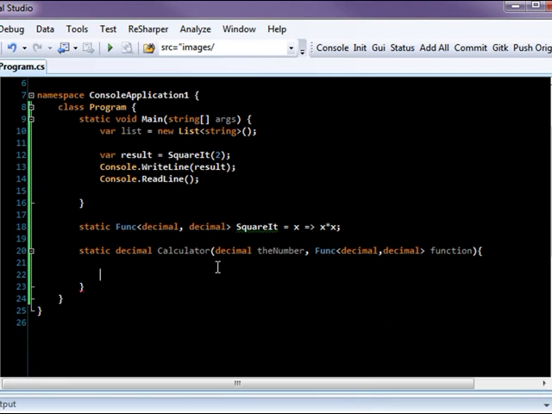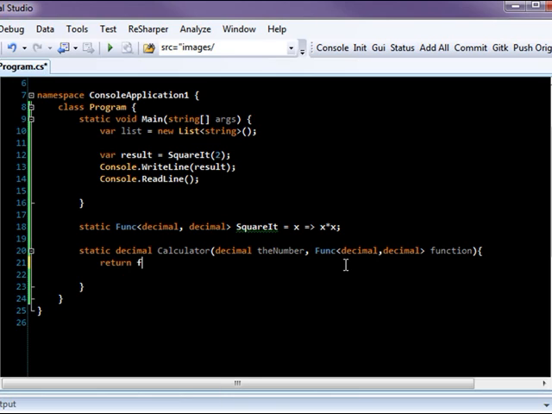All right, so how do we use this now? Well, the consumer is going to specify this for us. Up here we explicitly defined it. We gave it a name and explicitly defined our delegate on the right side. Here we didn't define anything. We just said it's going to be a variable, and the user is going to define it. Great. Now what we simply want to do is invoke it.